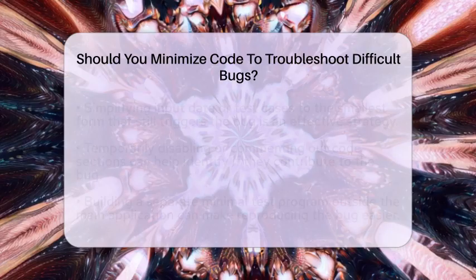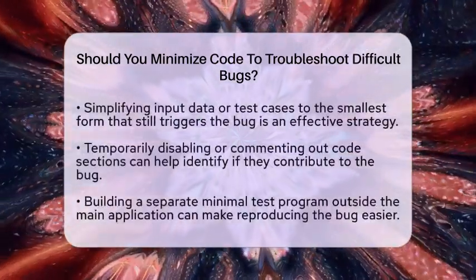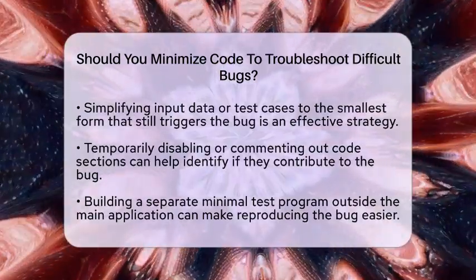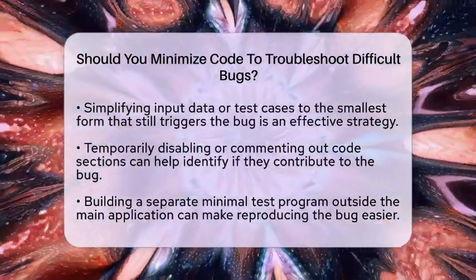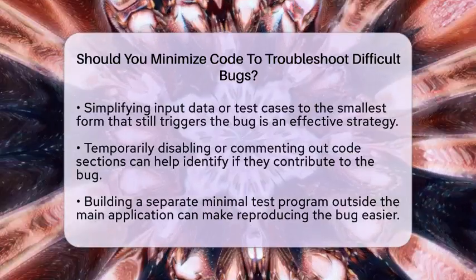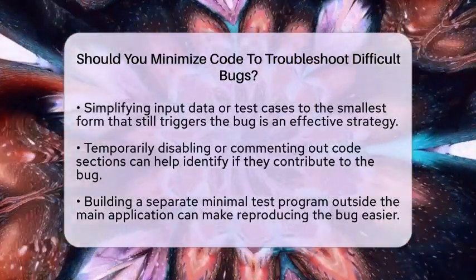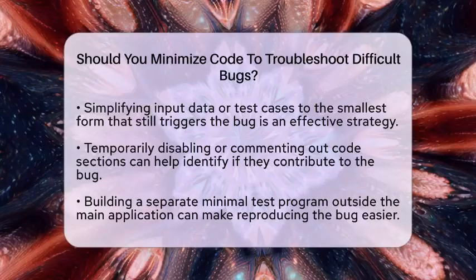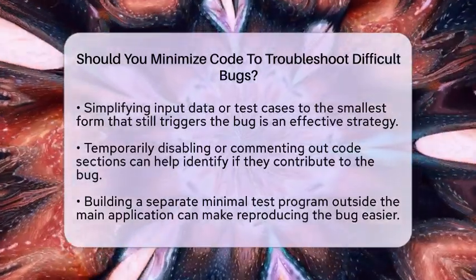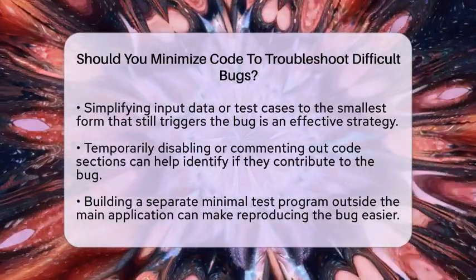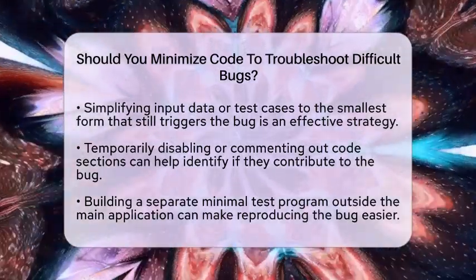Incremental testing is also useful. You write small code modules, test them, and then add more. If a bug appears, you know exactly where it is. To minimize code, you might remove features or modules that are not related to the bug. Simplify input data or test cases to the smallest form that still triggers the issue. You can comment out or temporarily disable code sections to see if the bug still happens.